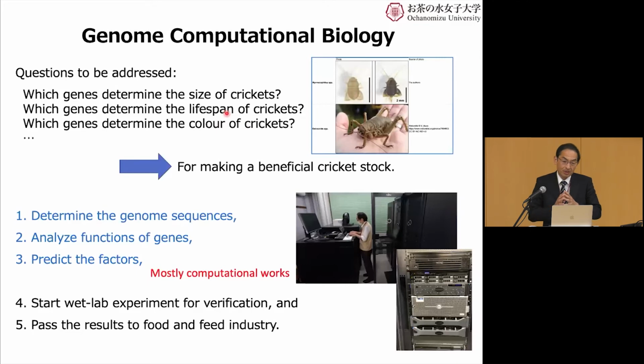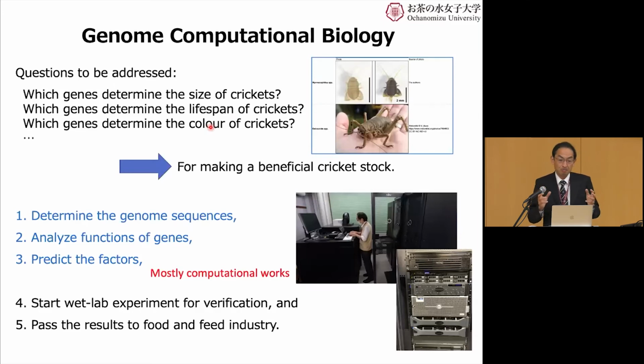Lifespan. Of course, we want to make it longer. The lifespan should be longer, or maybe shorter, for domesticated crickets. And the color. If you look at the present color of crickets, it looks creepy, sorry. But if we can make it white, then it should be better.